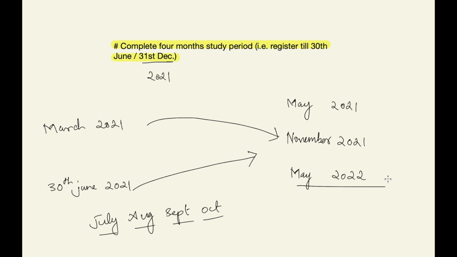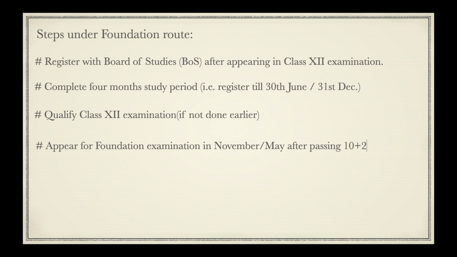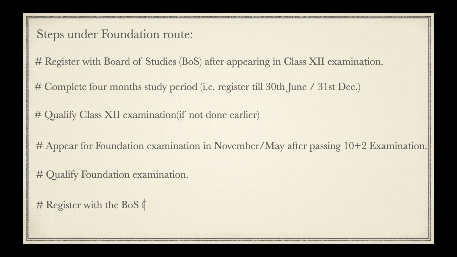Now let's see the next step, the third step: qualify the class 12th examination if not done earlier. The next step is to appear for the foundation examination in November or May after passing the 10+2 examination, that is, your 12th examination. After this, qualify the foundation examination. And after qualifying the foundation examination, the next step is to register with the Board of Studies for the intermediate course.